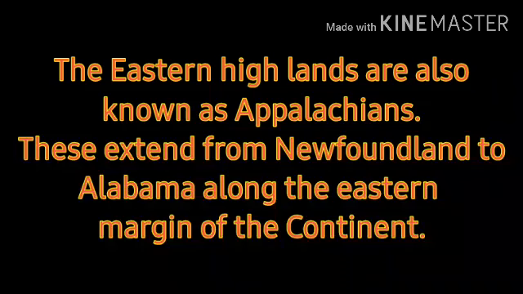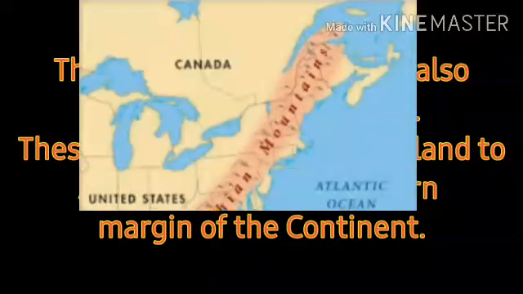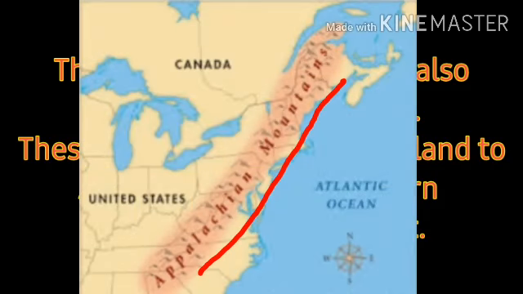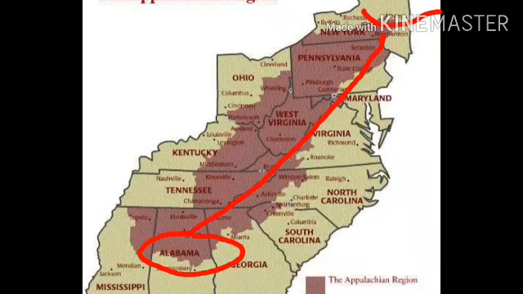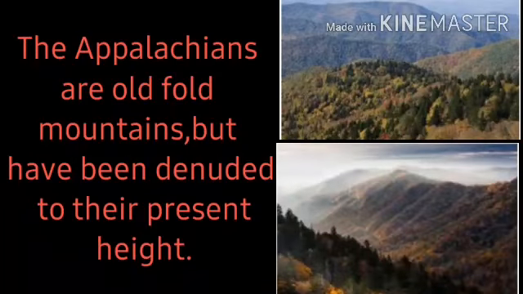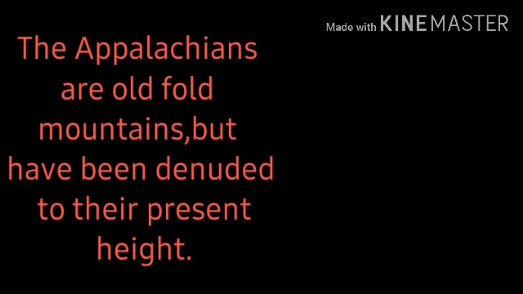The Appalachians are old folded mountains but have been denuded to their present height.